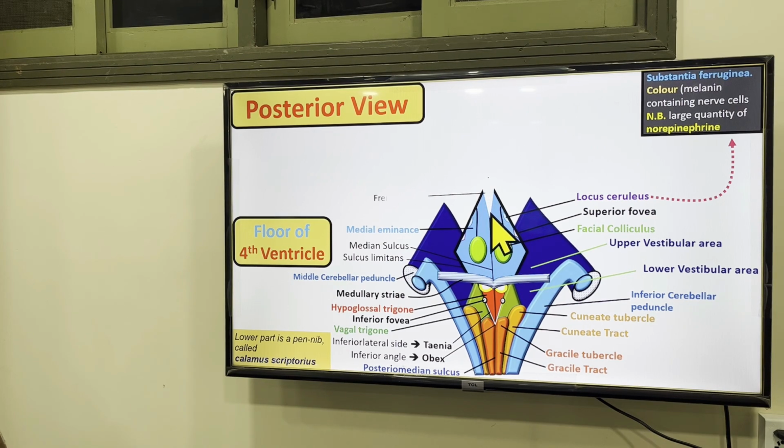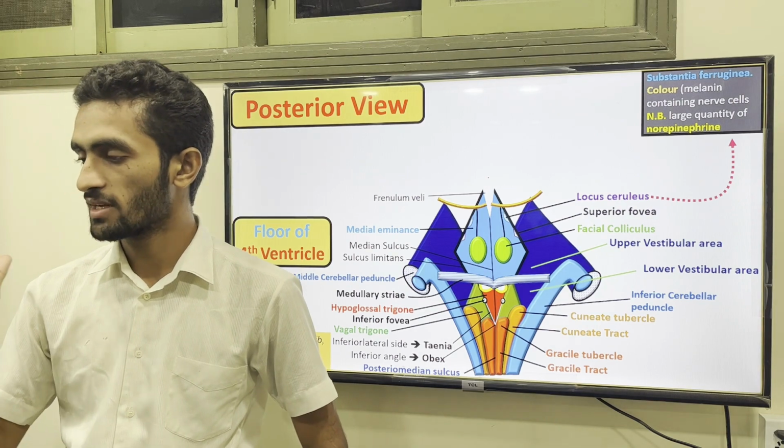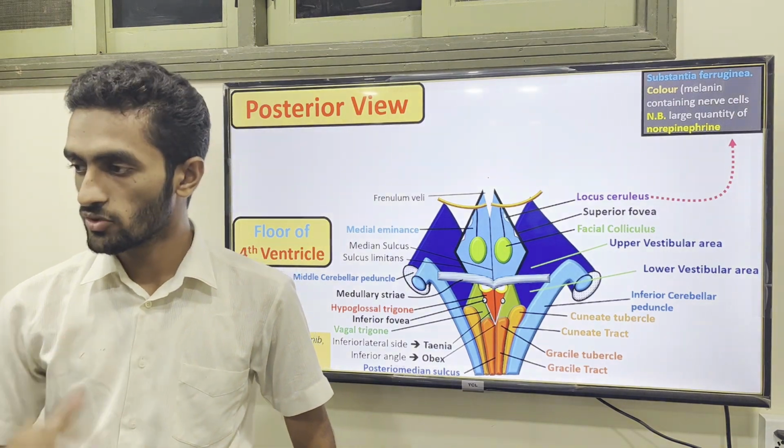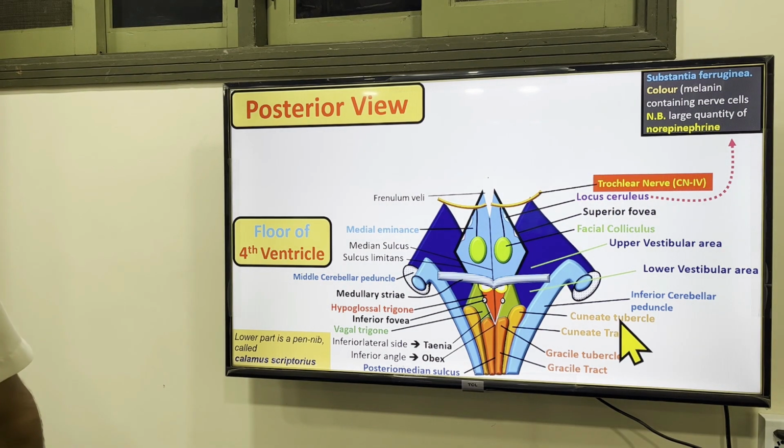Here is your frenulum veli, this upper part. But the important thing is the nerve. The nerve is just coming from here. Which nerve is this? It is the only nerve which emerges from the posterior aspect: the trochlear nerve. So this is your trochlear nerve, the most important one, the fourth, trochlear nerve.